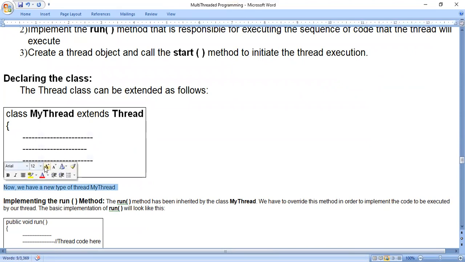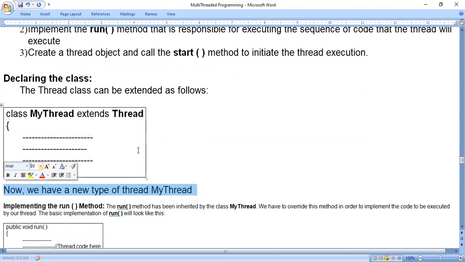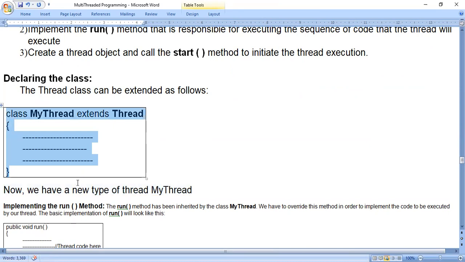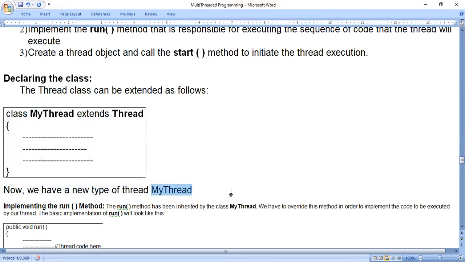So after creating the class like this, we have a new type of thread called MyThread. New type always means data type. Whenever we write a class, the class gives us a new type. That type name is MyThread.